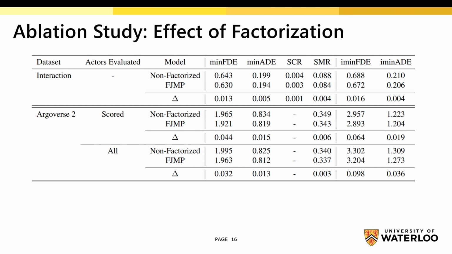It improves most substantially over the interactive agents, which is measured using the interactive minimum average and final displacement errors, where the displacement errors are measured only over the agents with an incident edge in the heuristic ground truth interaction graph.